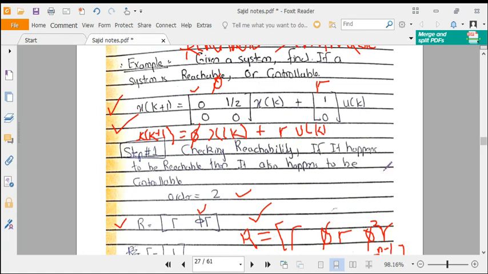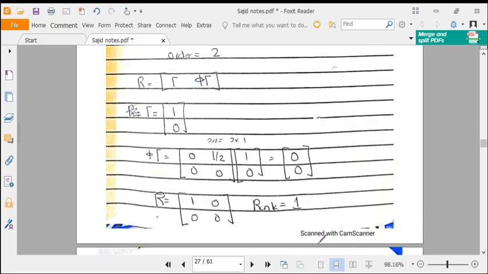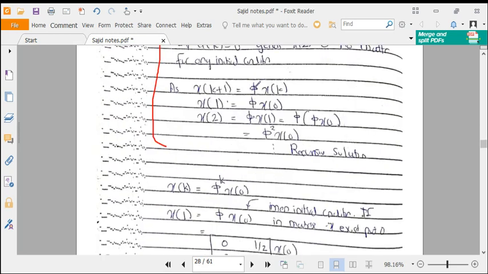We are taking input to be 0, so the term gamma u of k becomes 0, and we are left with only this portion of the equation: x of k plus 1 equals phi x of k. If we find x of 1, taking k equals 0, we get x of 1 equals phi x of 0.